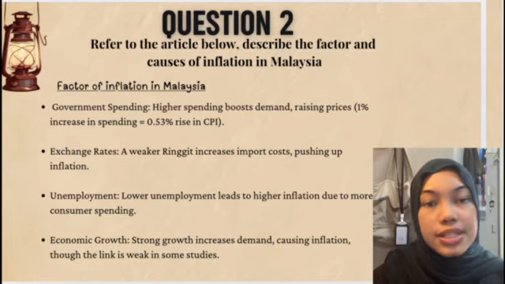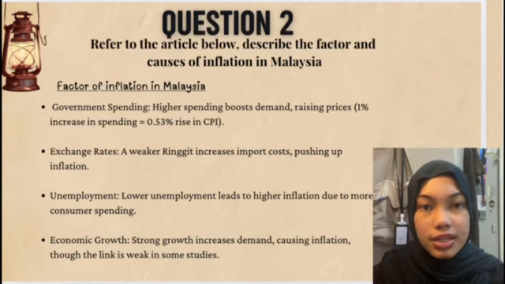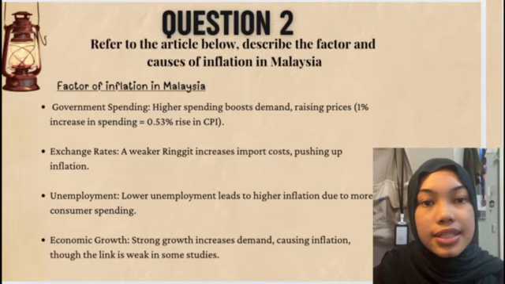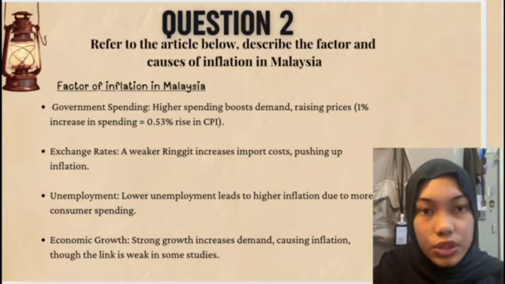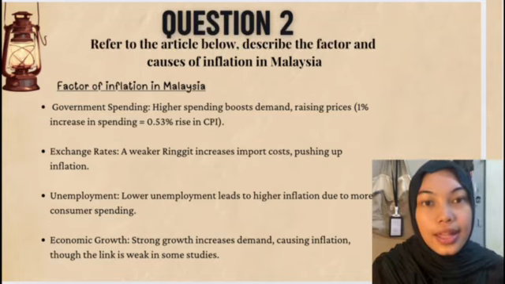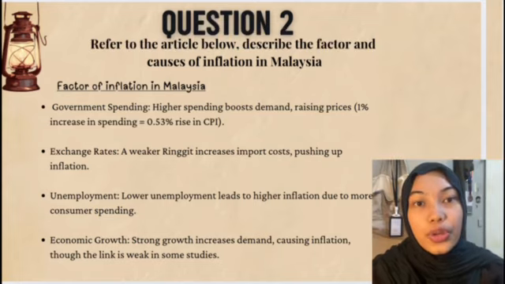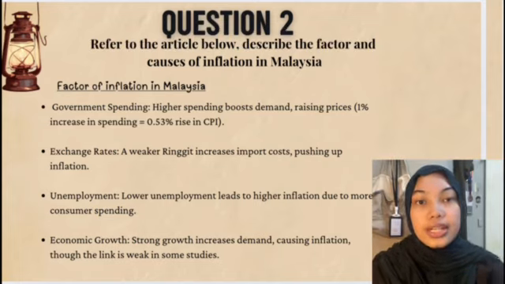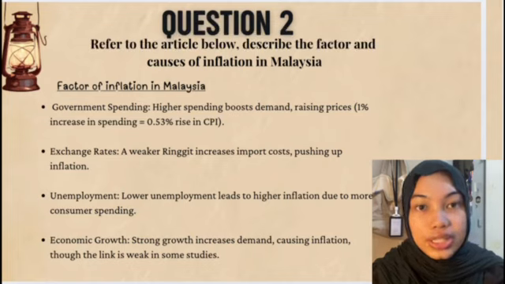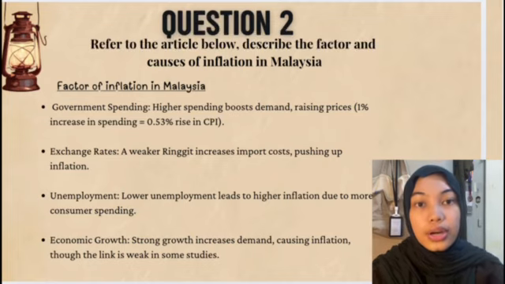For example, research shows that a 1% rise in government spending may increase the Consumer Price Index, or CPI, by about 0.53%. Next, the exchange rate. When the value of the Malaysian ringgit changes, it affects prices. If the ringgit gets weaker, imported goods become more expensive.